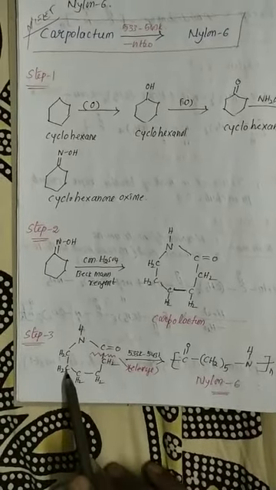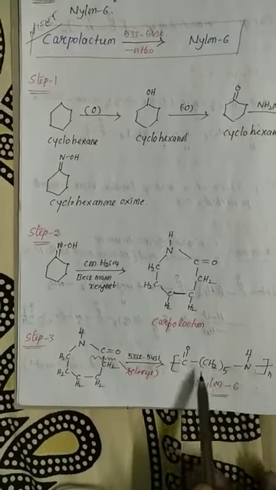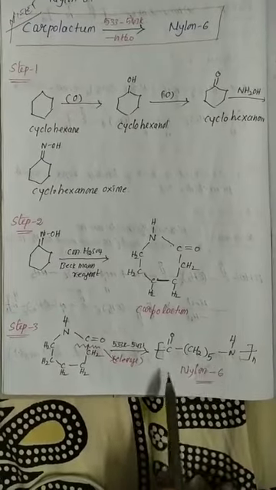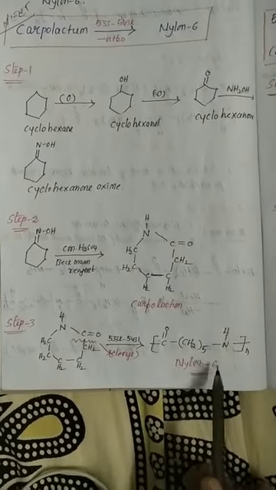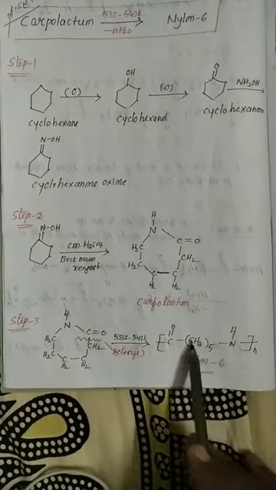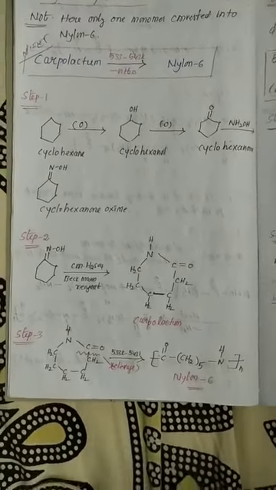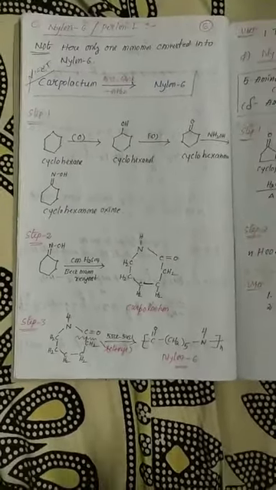1, 2, 3, 4, 5. So CH2 taken 5 times and NH group. So ultimately nylon is formed, but this nylon's name is 6. What is the reason? Here 5 carbon atoms and here 1 more carbon atom are there. So my dear students, nylon 6 is a very, very important example from the nylon category.